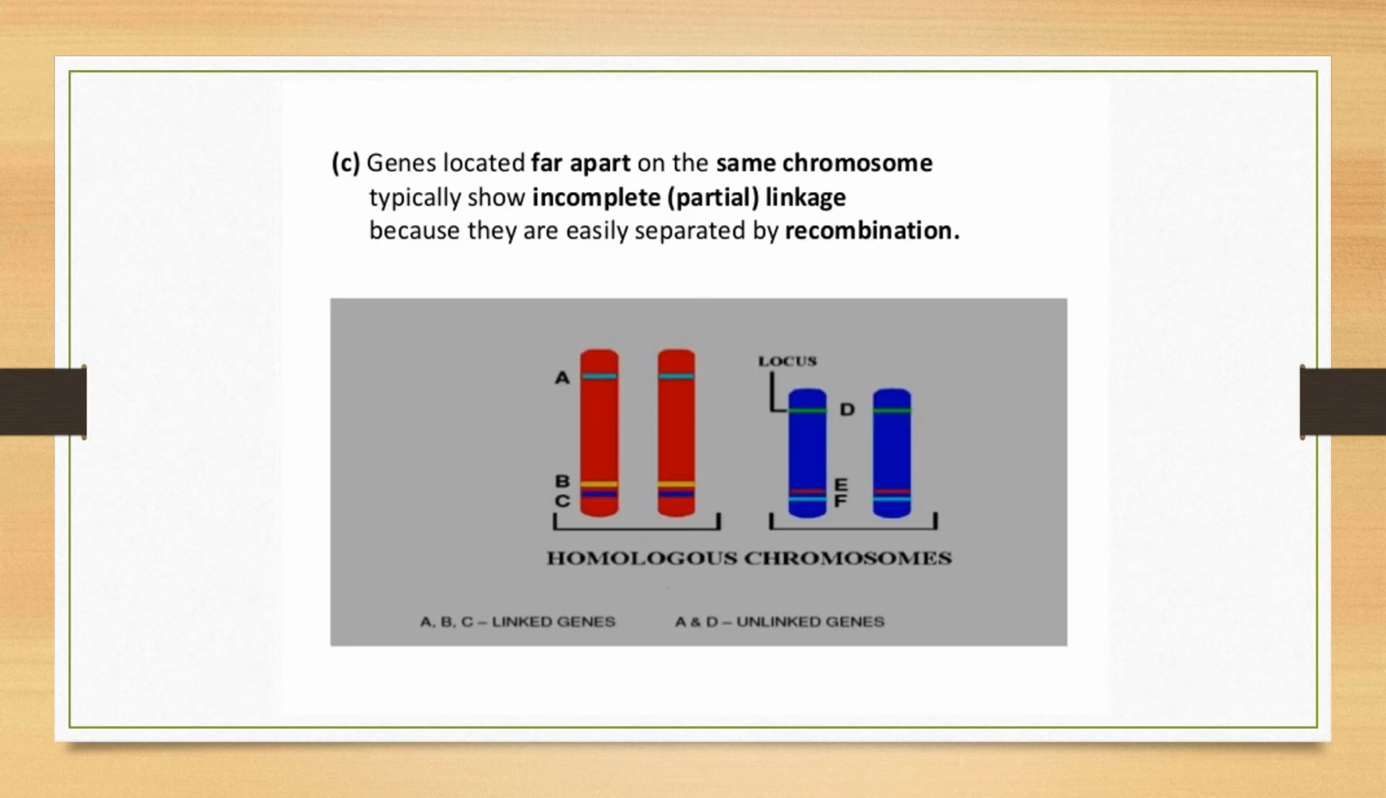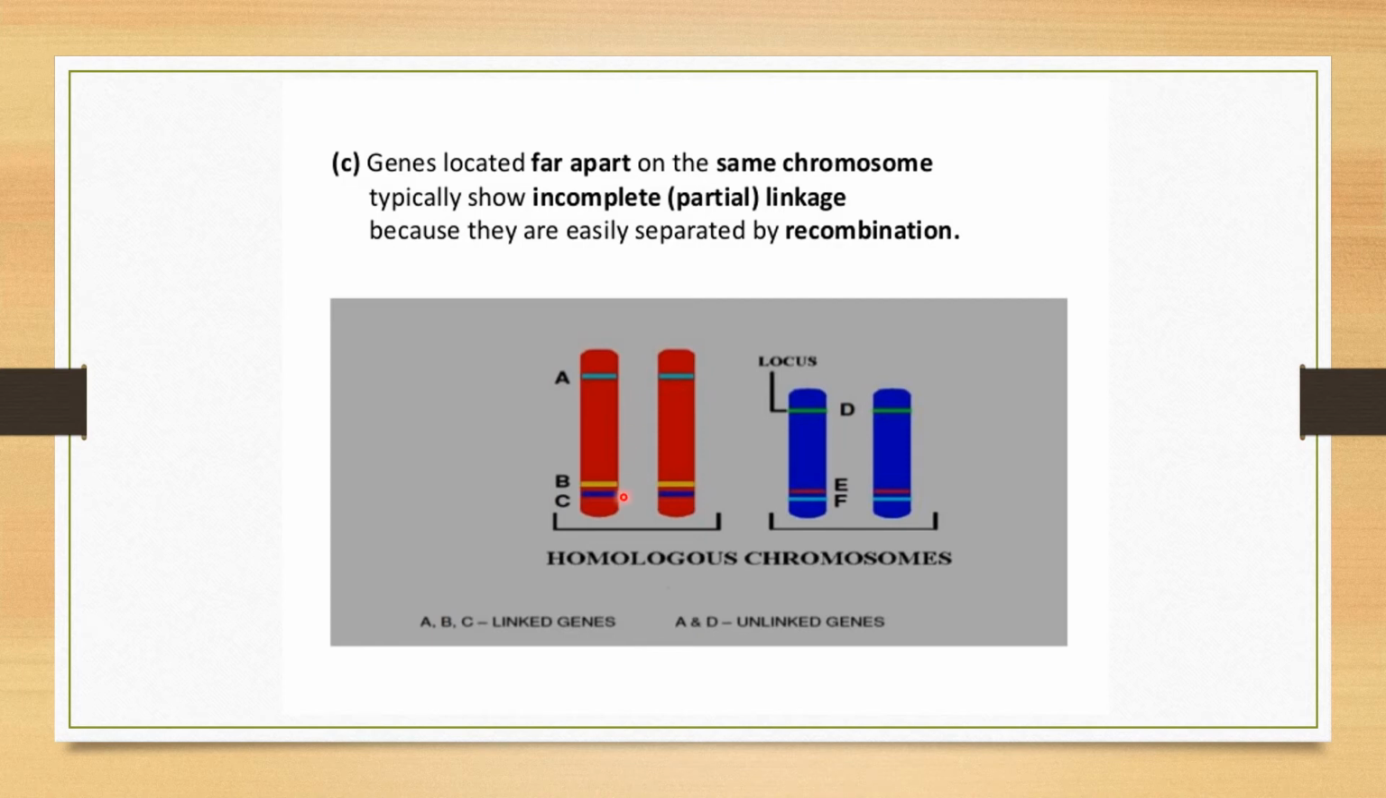Now, genes located far apart on the same chromosome show incomplete or partial linkage because they are easily separated by recombination. That means the genes are present at different positions on the chromosome. Some genes are close to each other, some genes are very far away from each other on the same chromosome. If genes are far away from each other, they will show incomplete or partial linkage and will be easily separated by recombination.